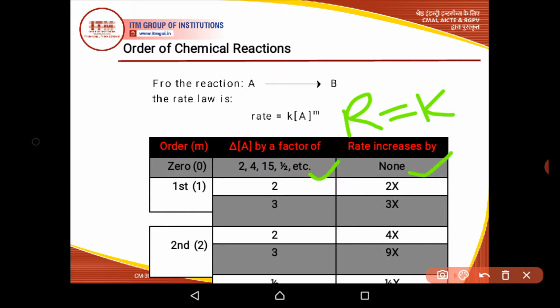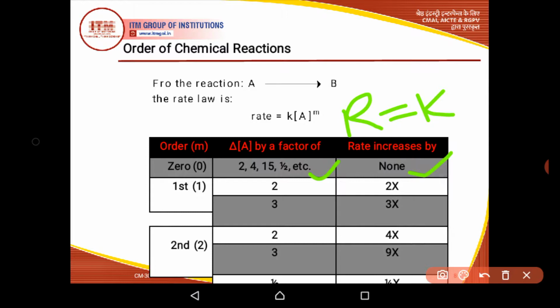So the rate of reaction will be independent of the concentration of reactant A if the order of reaction is 0 with respect to A.